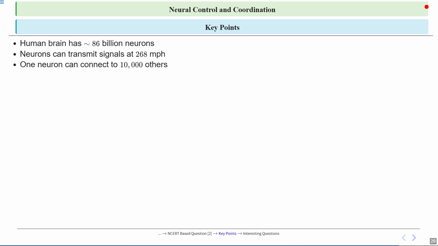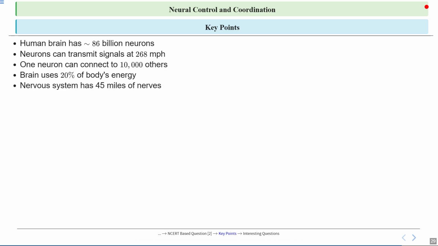The next fact is the brain, though only about 2% of the body's weight, uses around 20% of the total body's energy, highlighting its high metabolic demand. Now, this is because the brain requires a constant supply of glucose and oxygen to support its complex functions like thinking, memory, and controlling body processes. So, even when you are resting, your brain is working hard, which is why it needs so much energy compared to other organs. This high energy use is due to the numerous electrical and chemical signals that neurons constantly send and receive.